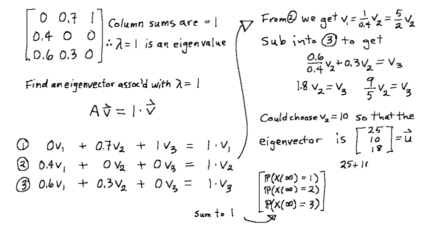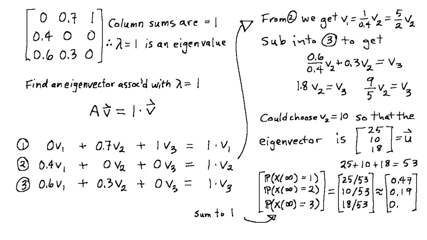Adding up the entries of the eigenvector, we see that their total is 53. So, for our purposes, we rescale the dominant eigenvector by multiplying it by 1 divided by 53. It follows that I'm mad on the day we meet up with probability 25 over 53, which is about 0.47. That's the answer to the question we originally posed. Though it's not part of the question we were trying to answer, I'll mention that we can interpret this final result as saying that, in the long run, I spend about 47% of my days being mad, 19% of my days being sad, and 34% of my days being glad.